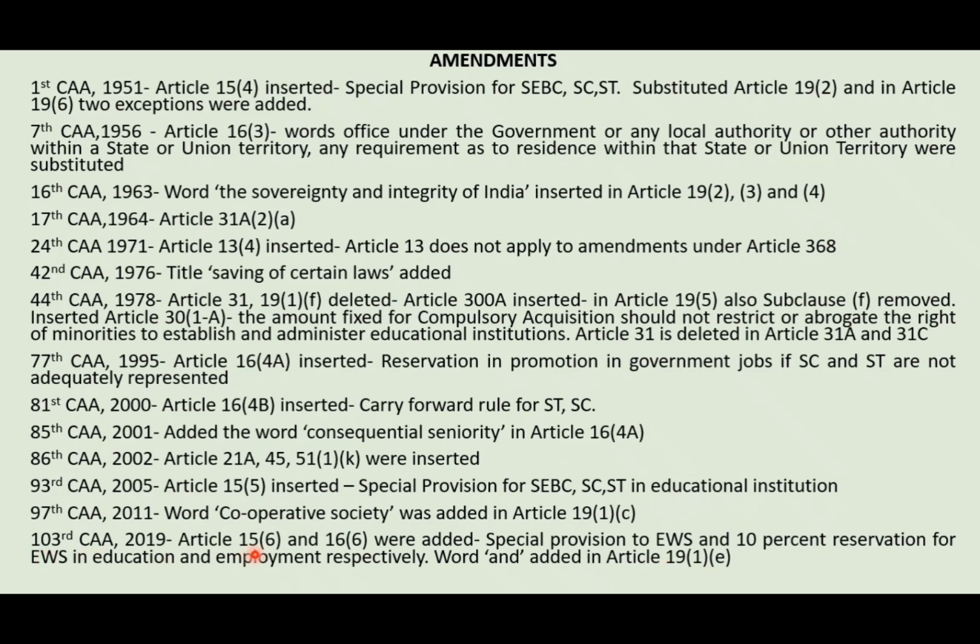So now they will ask the question like, giving it in a match, they will ask 77th constitutional amendment, 81st constitutional amendment, 86th, 81st, and they will give the other side these articles. They will not give these words.